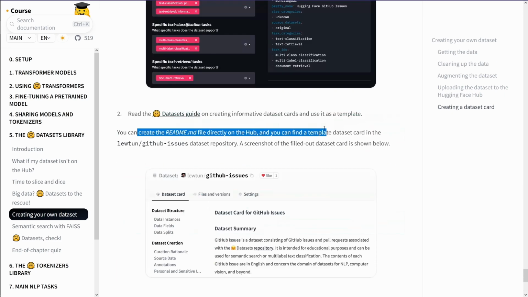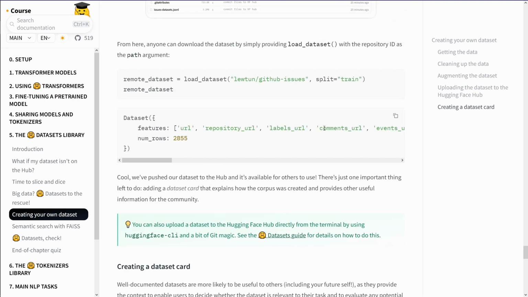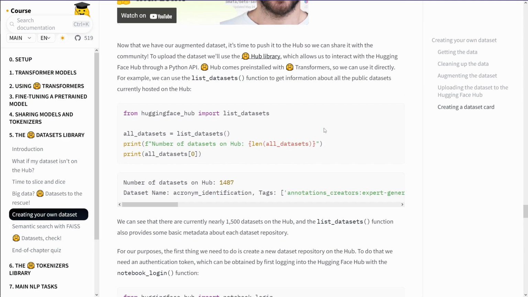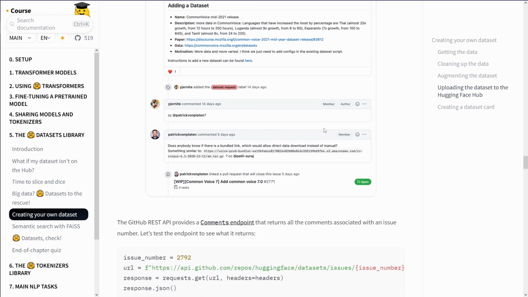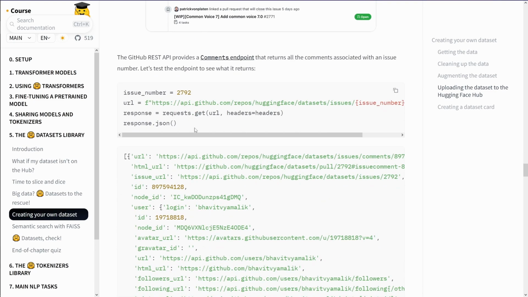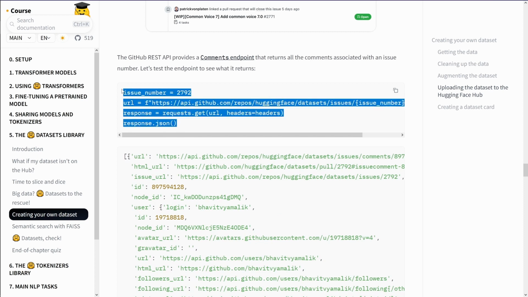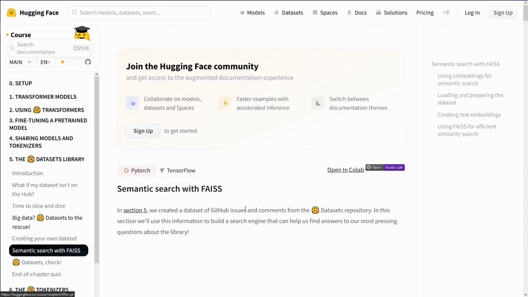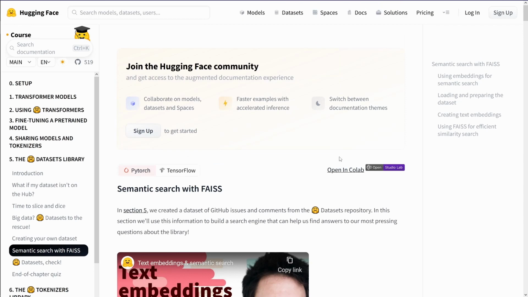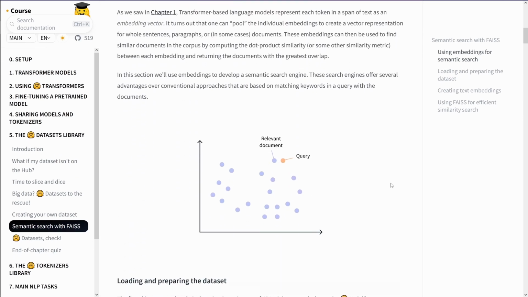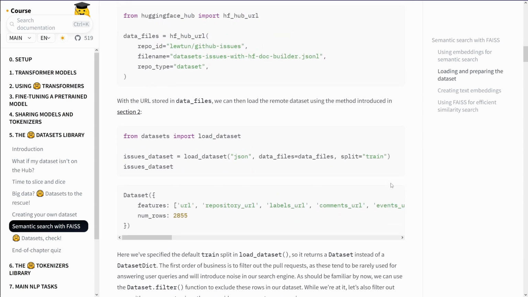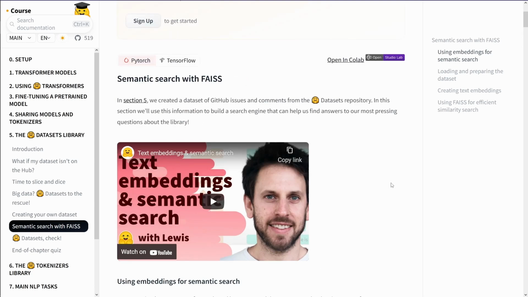Create your own dataset. I mean, there was a lot about the REST API, which is great, but where's my dataset? What form does my dataset have? How can I use it in a cross encoder for some semantic search? Okay, I see it here. Semantic search with FAISS. So here we go. Okay, let's do it one by one.